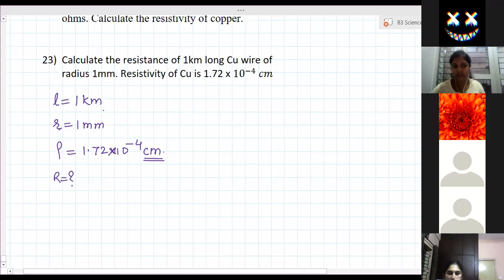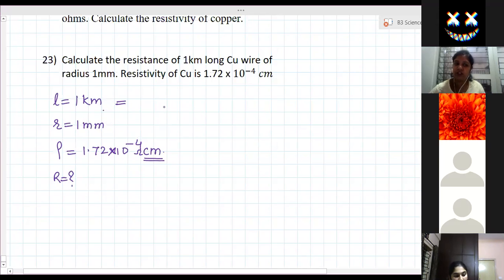First thing, radius is given, but in the formula we have area. So we have to use area of cross section. A wire is always a cylindrical wire, so area is always pi r square. Okay. So first, length convert into centimeters. Here the resistivity is given in ohm centimeter, so therefore we need to write everything in centimeters. Length should be in centimeters and area also should be in centimeters square.